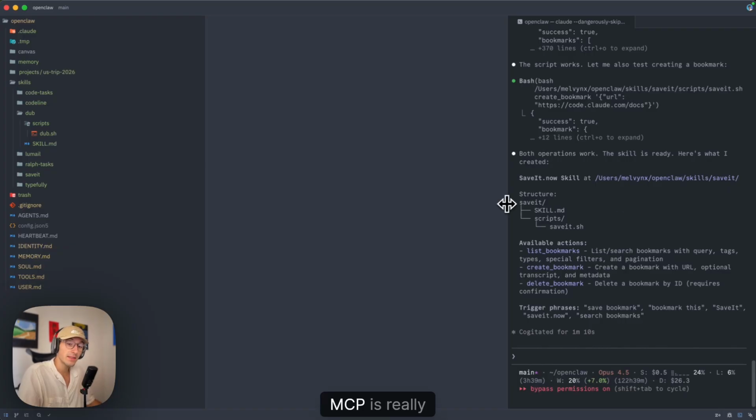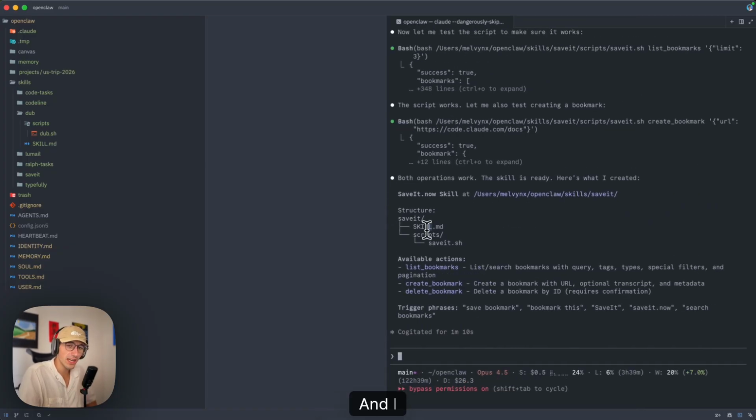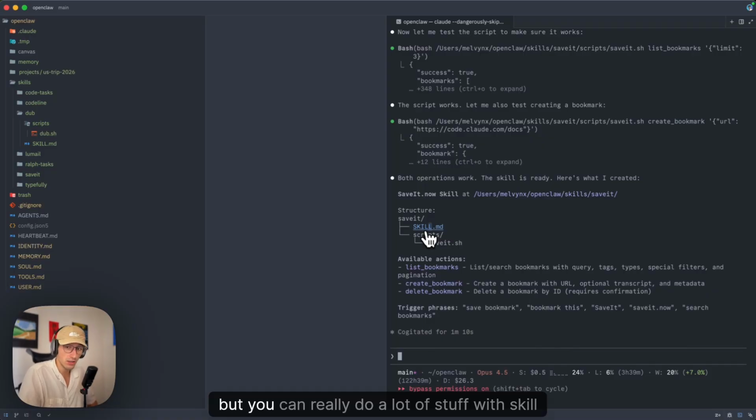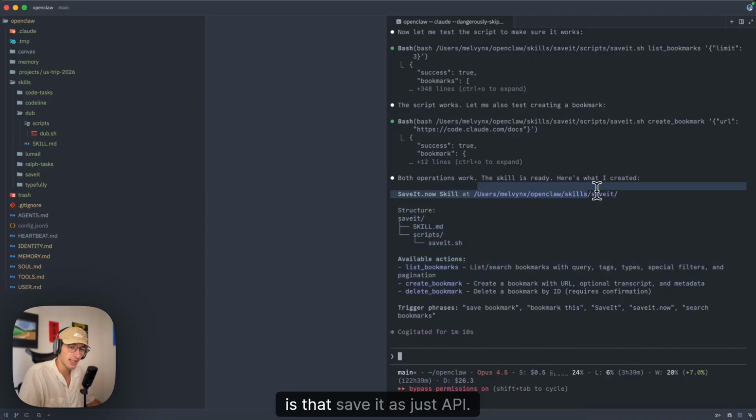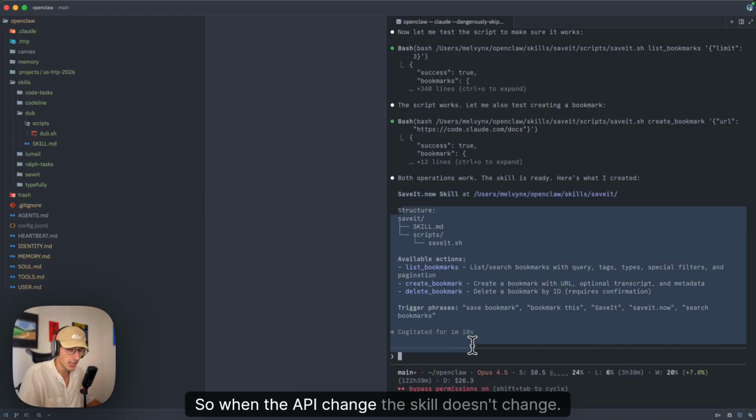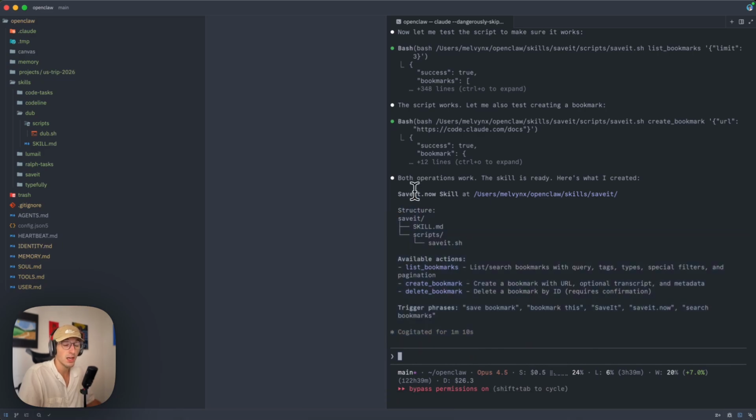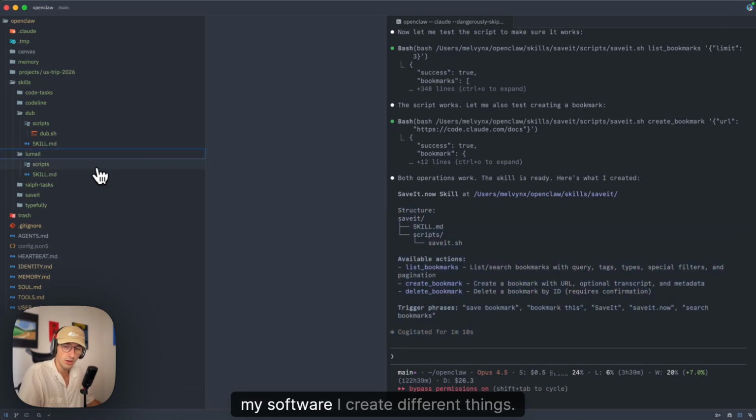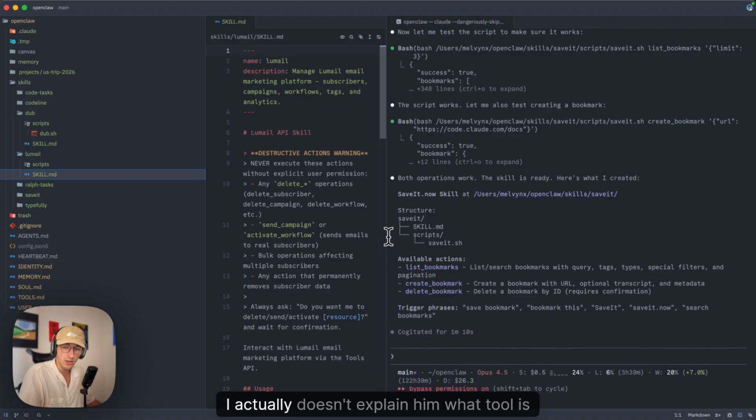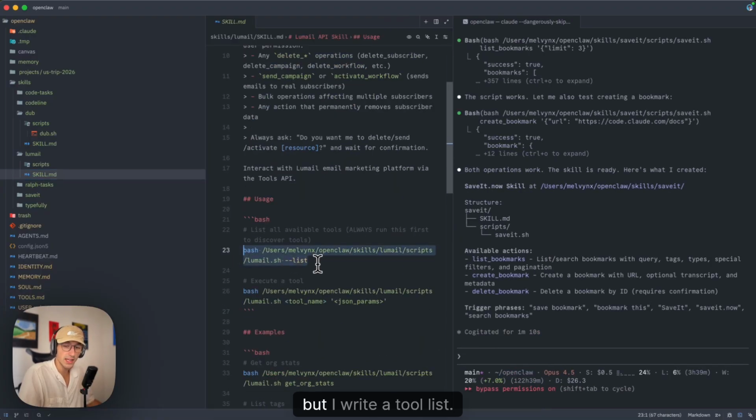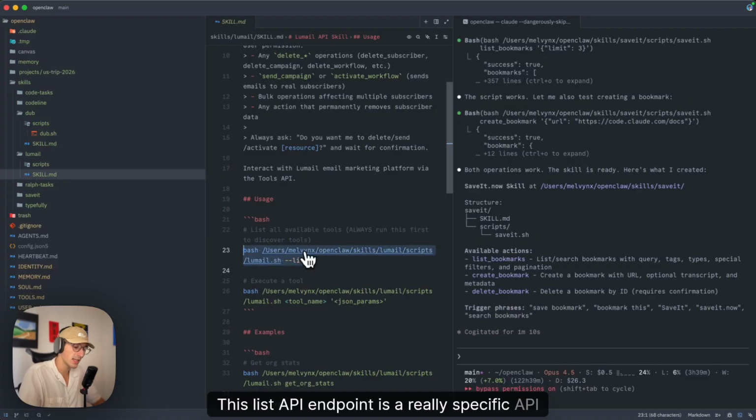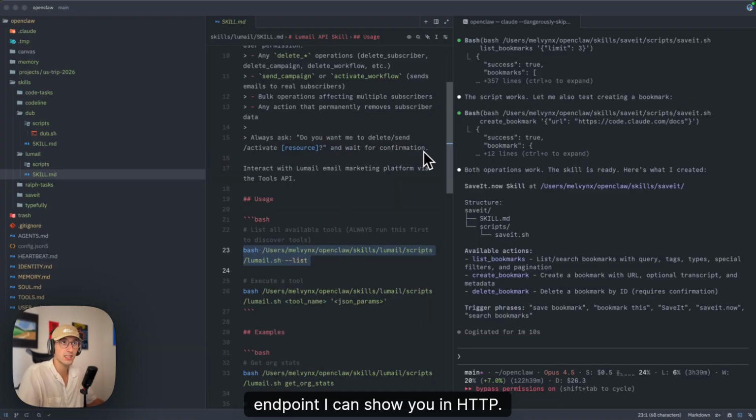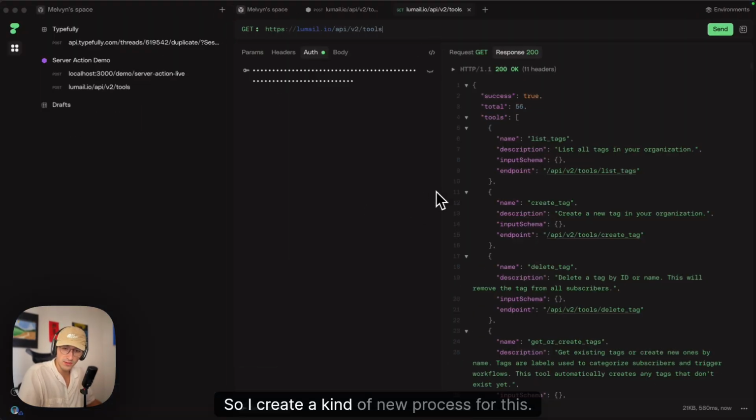So MCP is really not useful. I can understand that it was purposeful before, but you can really do a lot of stuff with skills. The problem with a skill like saveit is that saveit is just an API, so when the API changes, the skill doesn't change and it doesn't work. What I do for Lumail, my software, is different. I actually don't explain which tools are available, but I write a tool list. This list is a really specific API endpoint. I can show you in HTTPie. So I created a kind of new process for this.